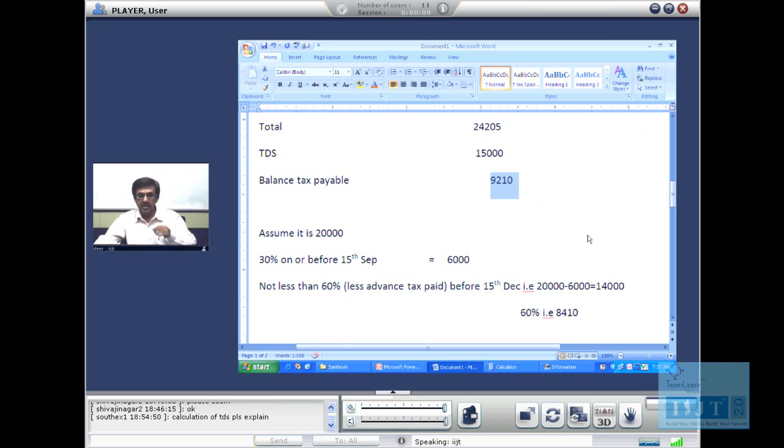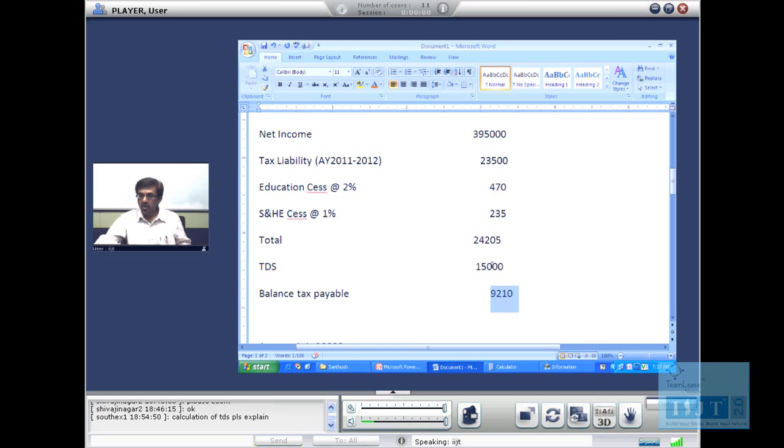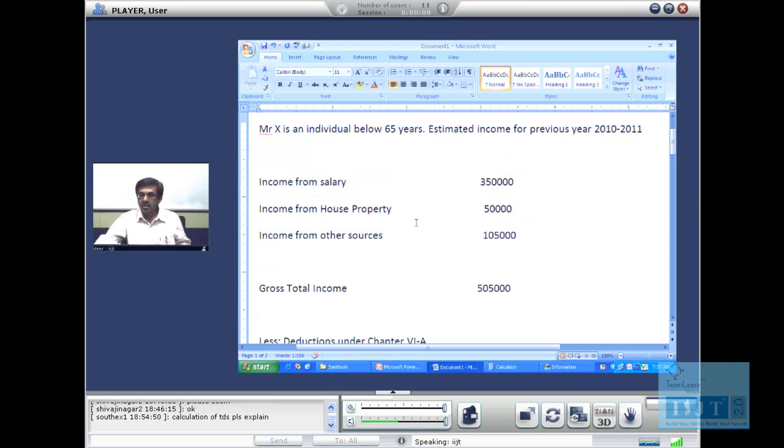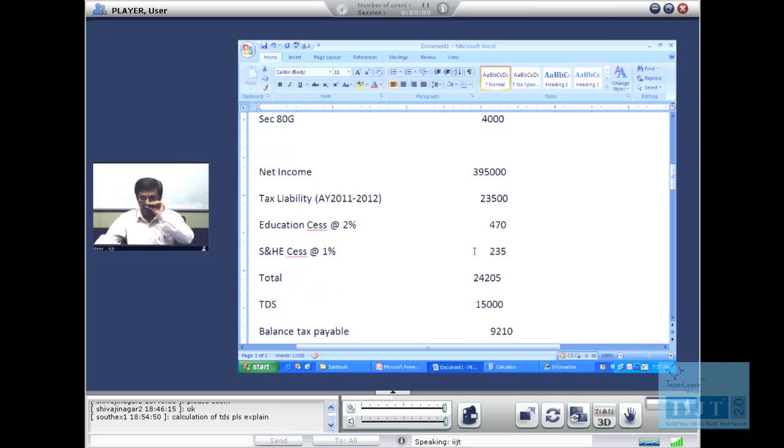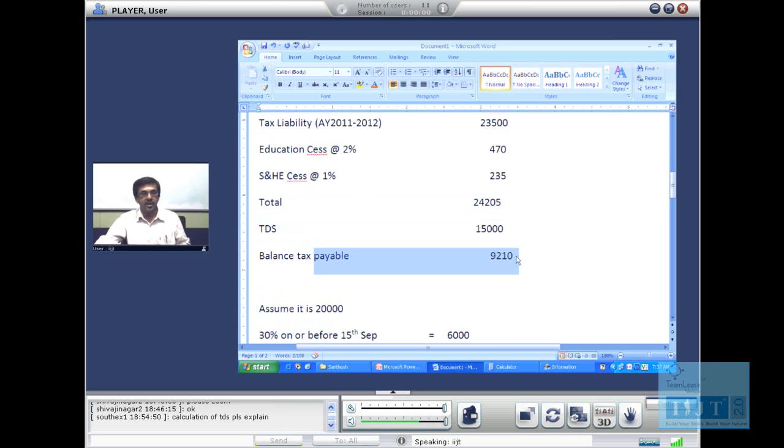Calculation of TDS. Here we have made an assumption that usually from house property, income from other sources and all, we cannot be sure that TDS has been deducted. Whereas for salary, 99% of the time, tax is deducted at source and then paid. So we have just made an assumption there that 15,000 has been deducted as TDS. So on his total tax liability, since 15,000 tax has already been paid, we have arrived at this figure.